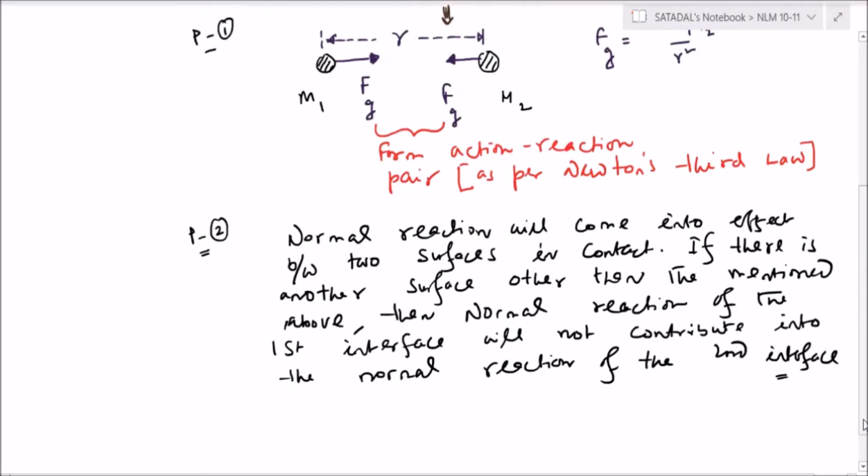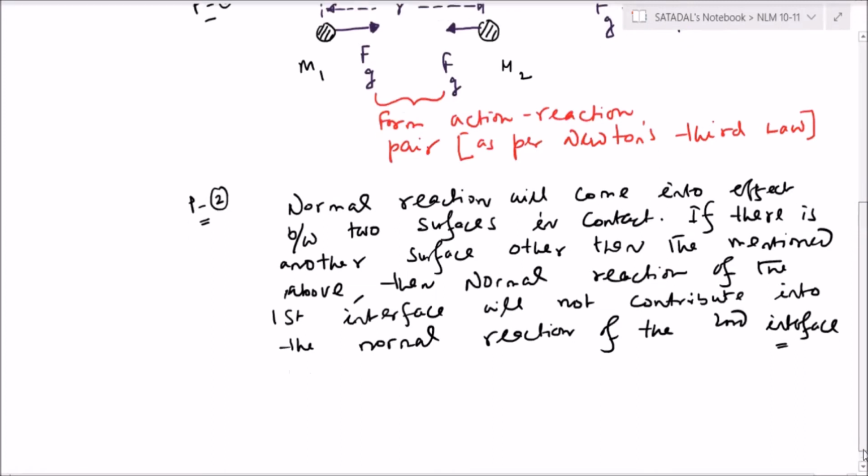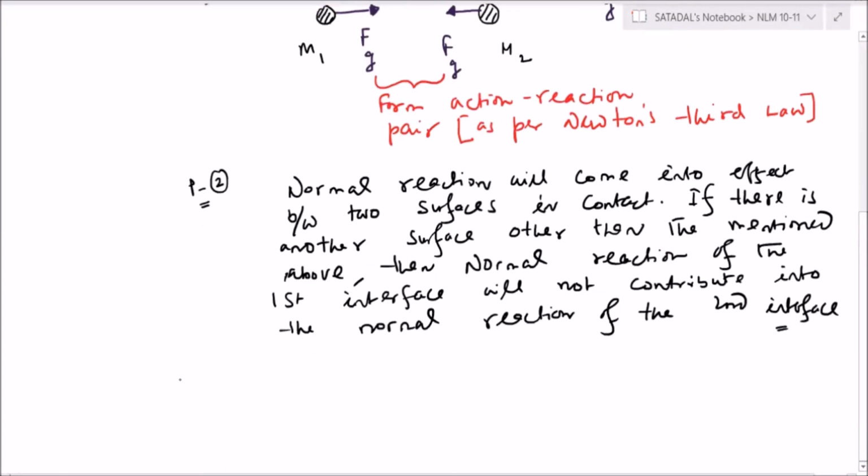Fair enough? Is that clear? Right? Just wait for some time, you will get more clarity when I will give the pictorial representation. Prerequisite 3.